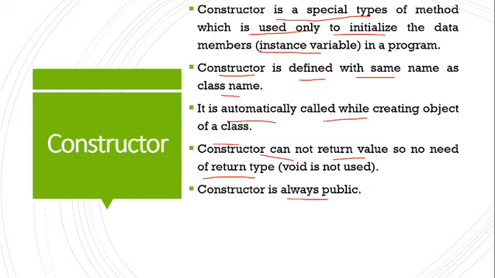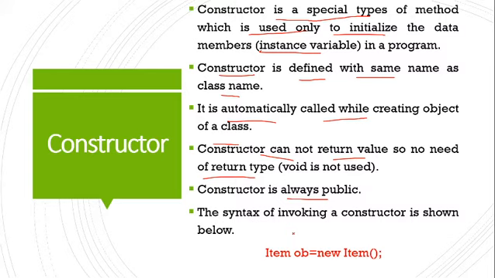A constructor is a special type of method which is used to initialize the data members, or the member variables, or the class variables of a program. The constructor name and the class name should be the same. It is automatically called while creating the object. When we create the object, the constructor is automatically invoked. A constructor cannot return a value, so no need of return type, and a constructor is always public.